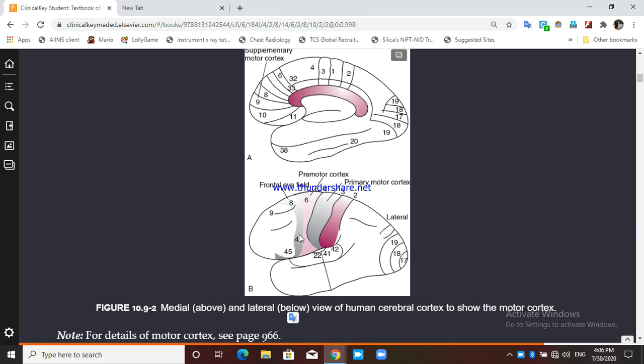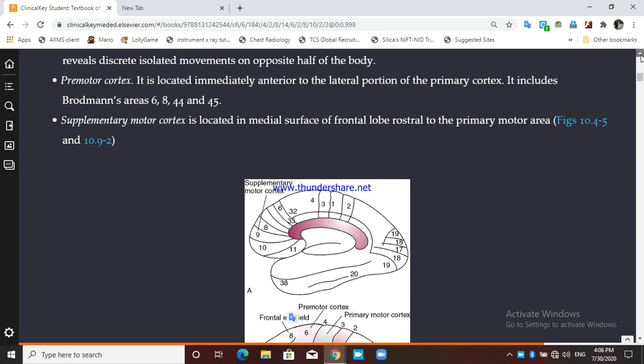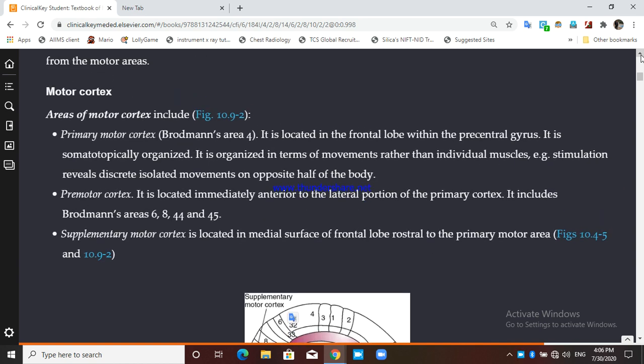This 6, 8, 44 and 45 constitutes the area which is just anterior to the primary motor area, area number 4, and this is known as premotor cortex. You can see this is known as premotor cortex. So it consists of area number 6, area number 8, and area number 44 and 45.